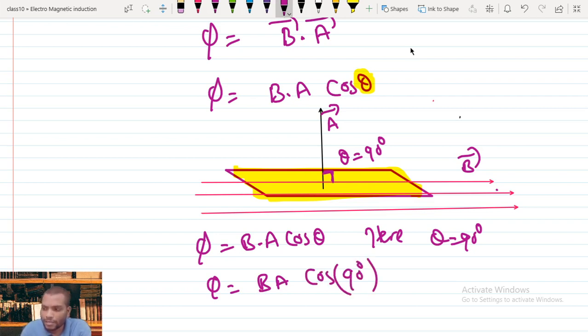So we know what the cos 90 degree value is. So in that case, flux equals 0. That is literally the number of magnetic field lines not crossing anything here.